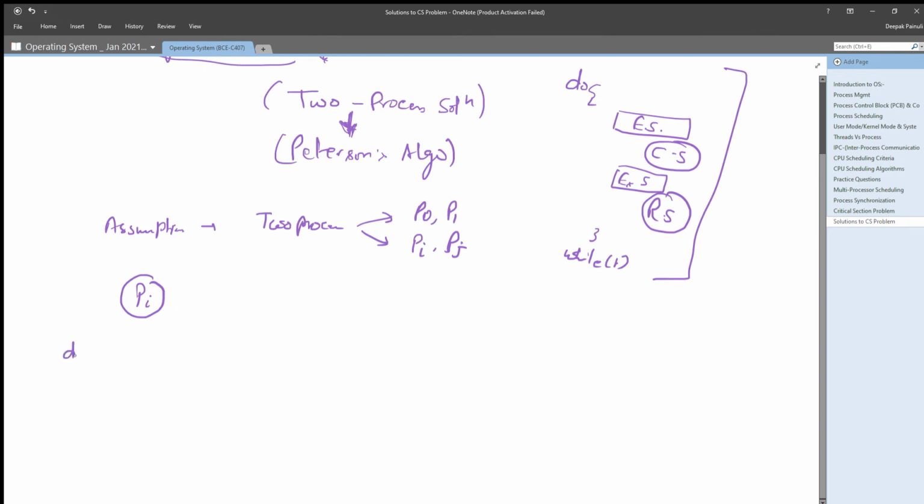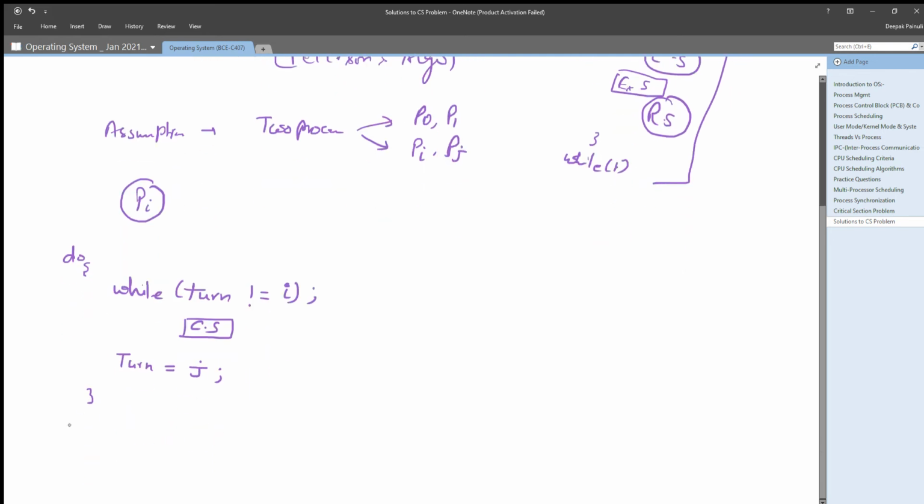So the pseudocode is like: while turn is not equal to i, and turn equals j.